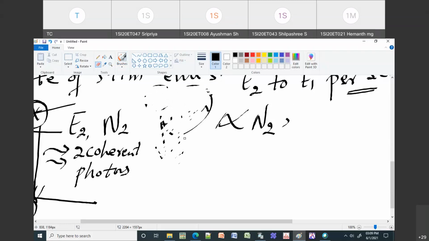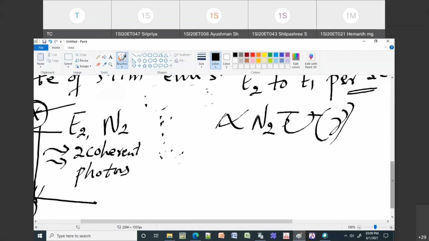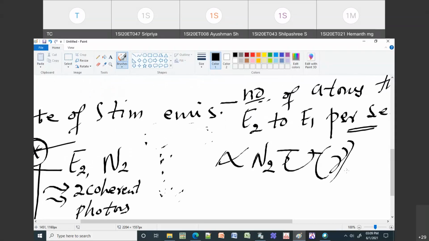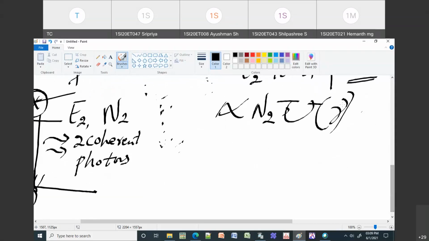Along with this, you should also give some photons of specific energy, which means you need to give the energy density. So this U of nu comes into the picture only in induced absorption or stimulated emission. In spontaneous emission, you don't need this.